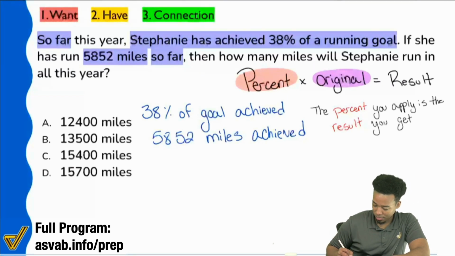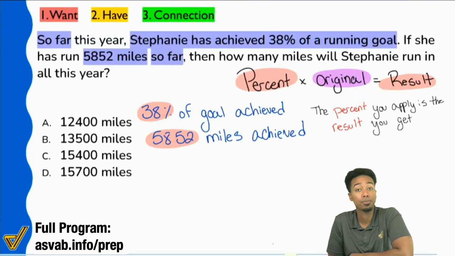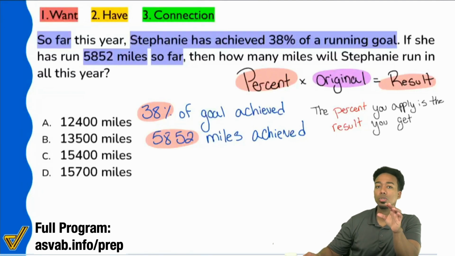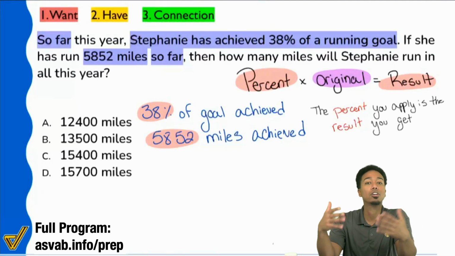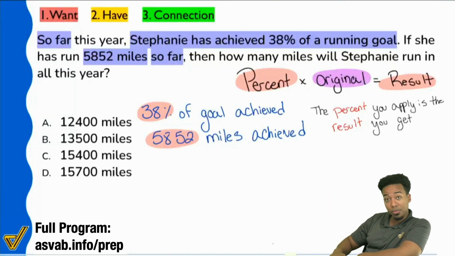We have the percent and the result. We have this, 38% and 5,852. Before I continue, does that make sense? Again, the original is what's represented by 100%, by the whole thing. And we see that Stephanie's trying to fill up this tube here all the way to 100% with miles.